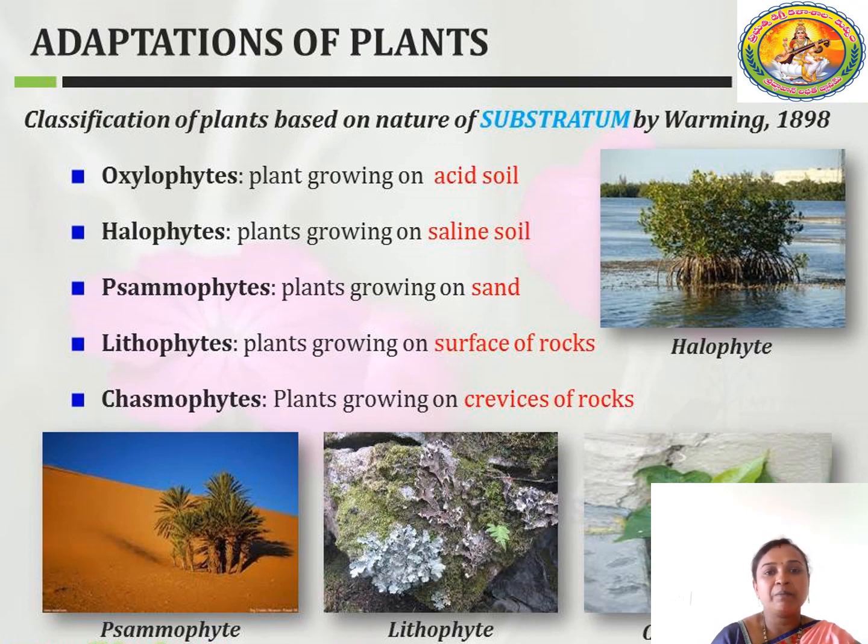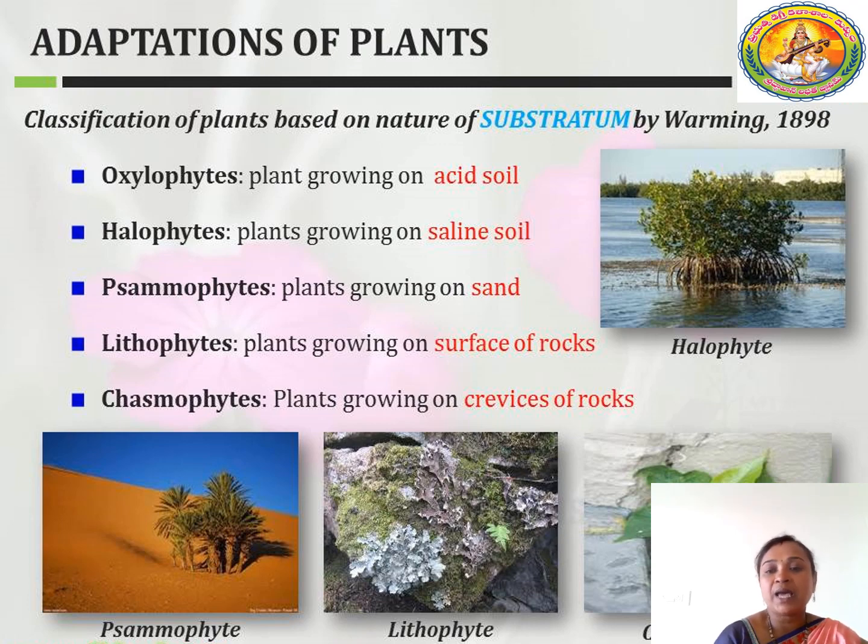The plants are of these types: acidophytes, halophytes, psammophytes, lithophytes, and chasmophytes. The first one is acidophytes, the plants which are growing in acid conditions.